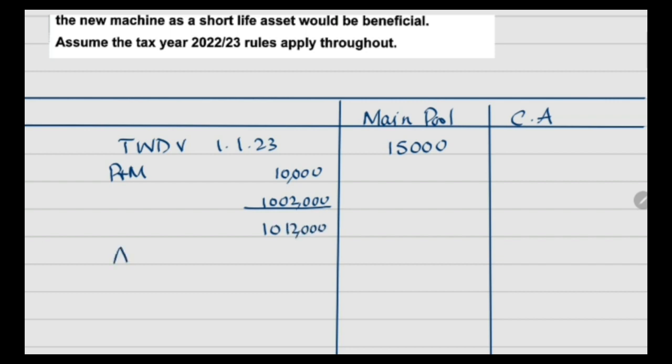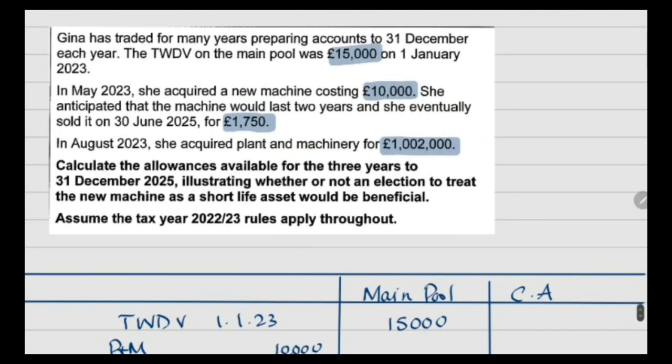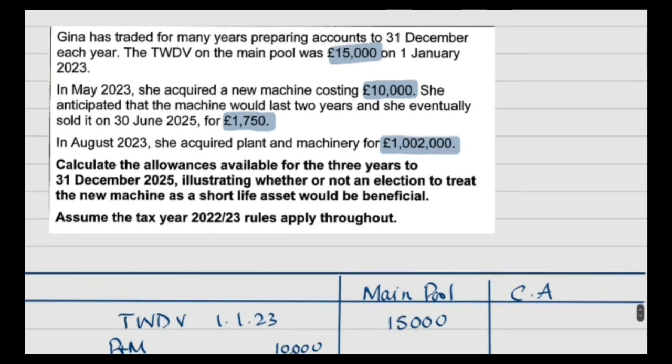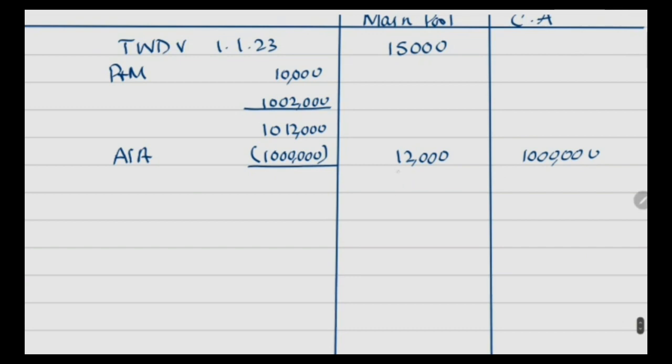As we know that annual investment allowance is limited up to 10 lakh for a 12-month period. So 10 lakh would be provided as a capital allowance and 12,000 is recorded in main pool, right? And there is nothing like that we have sold that asset in this first year. So from 1st January 23, the total value is 27,000, and in this 27,000 we have to calculate the return on allowance at the rate of 18%.